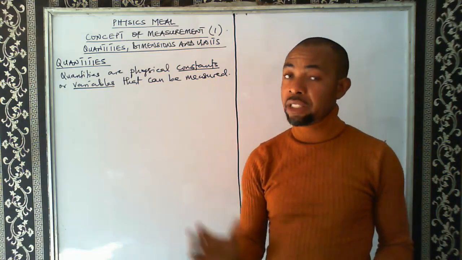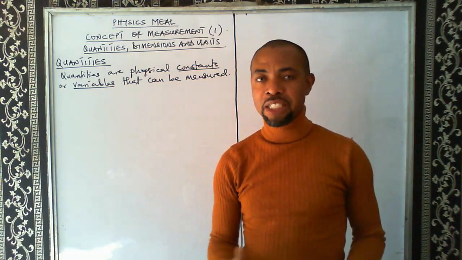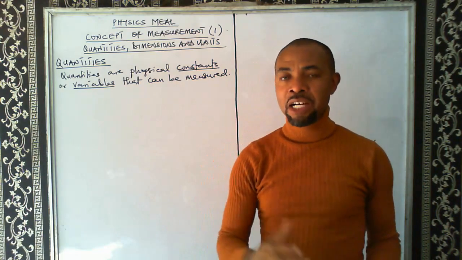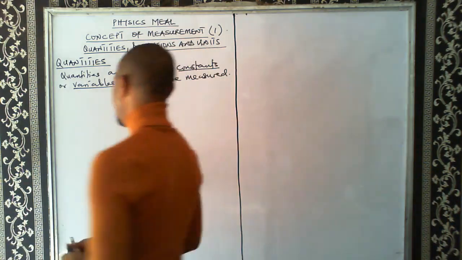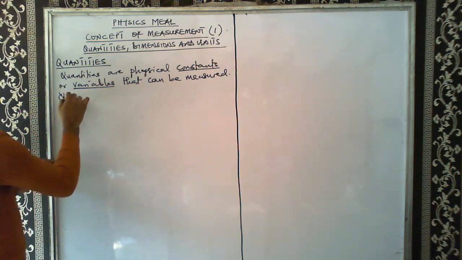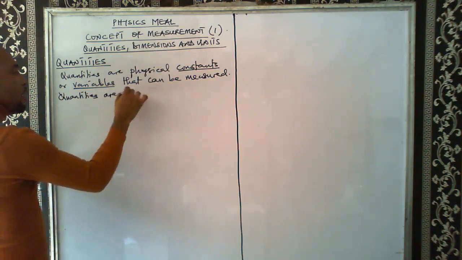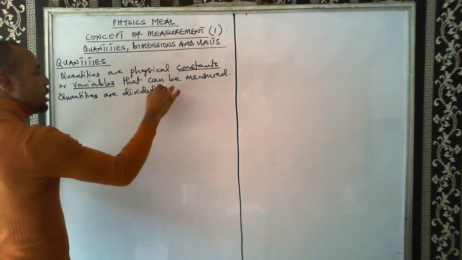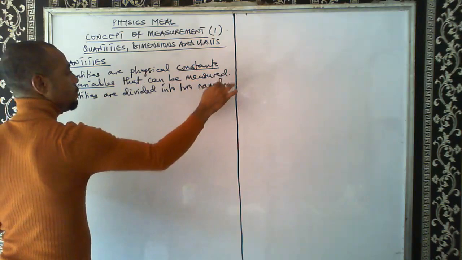Okay, now we have two types of quantities. We divide quantities, as far as the concept of measurement is concerned, into two, which are fundamental quantities and derived quantities. So we can say that quantities are divided into two. Let's name them.